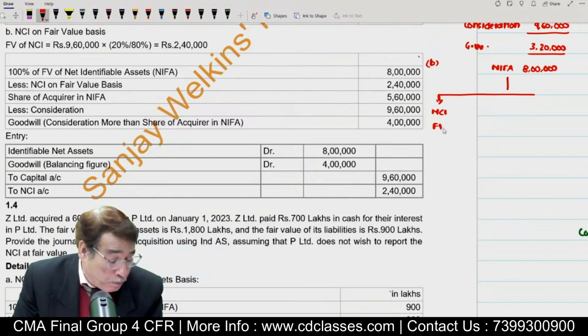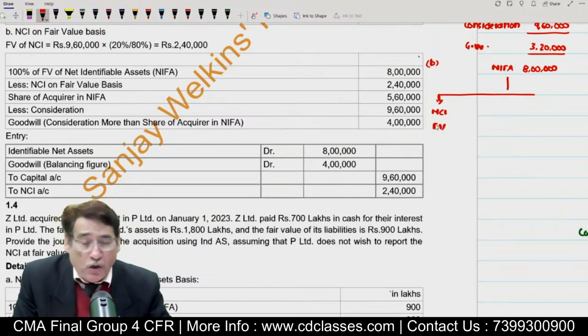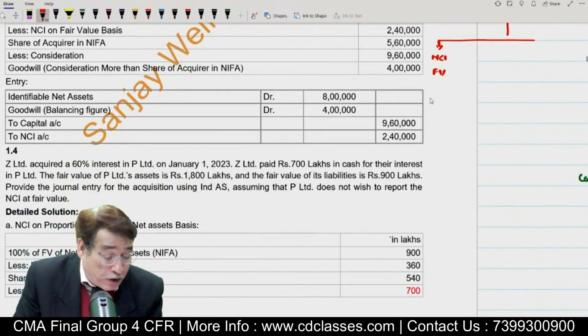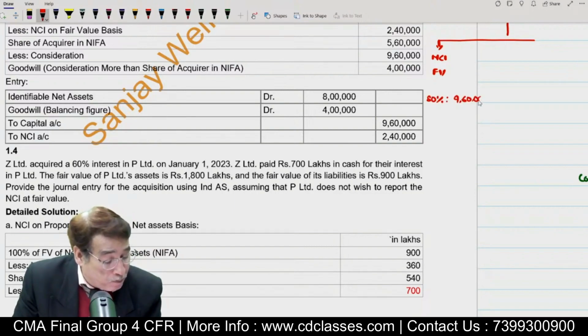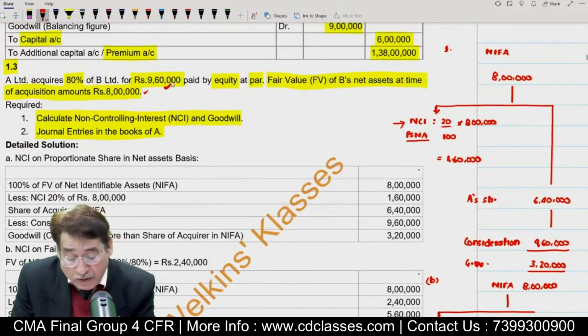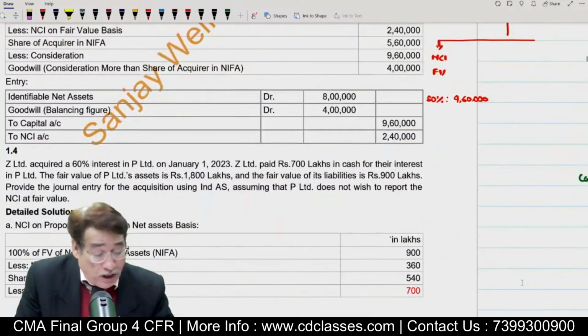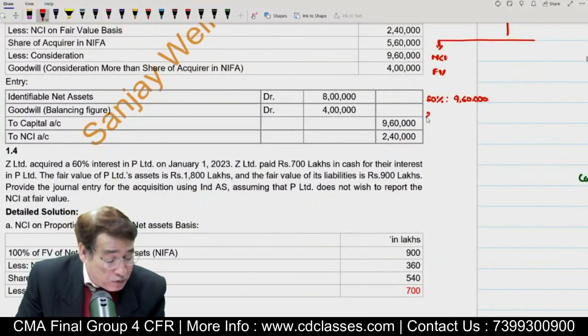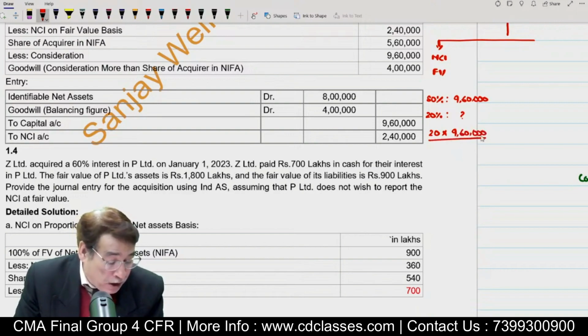In order to compute NCI at fair value, what am I supposed to do? For 80%, we are paying 9,60,000, correct? So now I will take 20%. What will be the value of 20%? That is equal to 20 into 9,60,000 divided by 80.